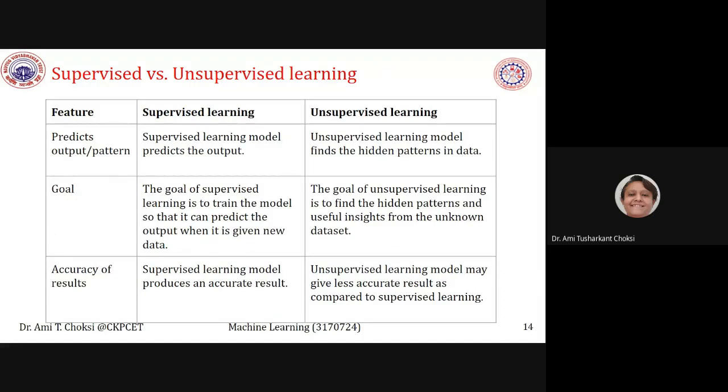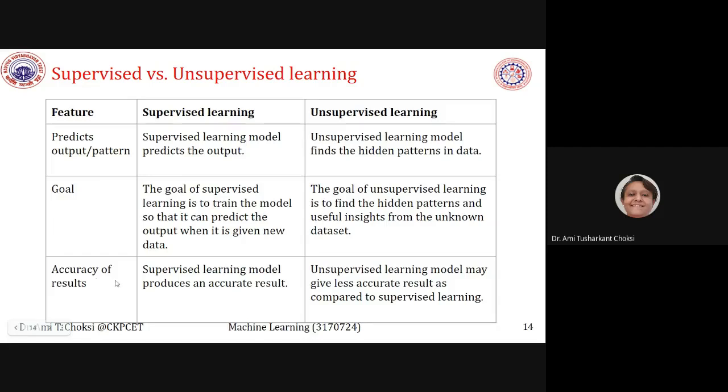Now, the next feature is predicts output or pattern. Supervised learning model predicts the output. Unsupervised learning model finds the hidden patterns in the data. Okay, what is the goal? The goal of supervised learning is to train the model so that it can predict the output when it is given new data, right? The goal of unsupervised learning is to find the hidden patterns and useful insights from the unknown dataset.